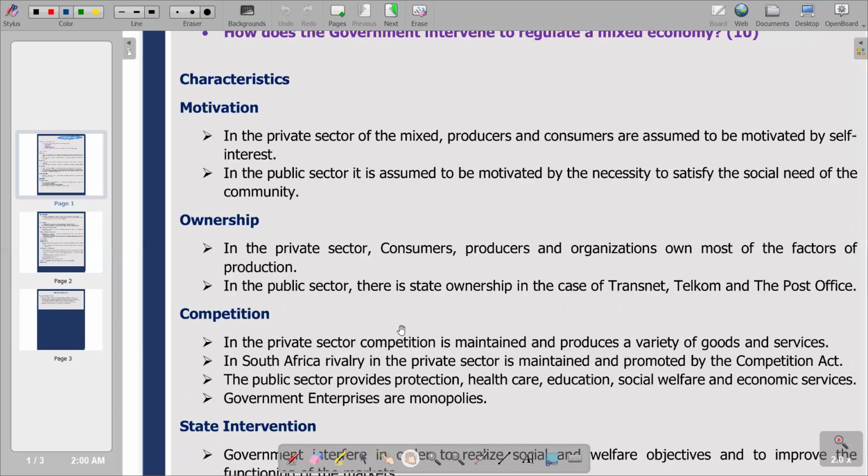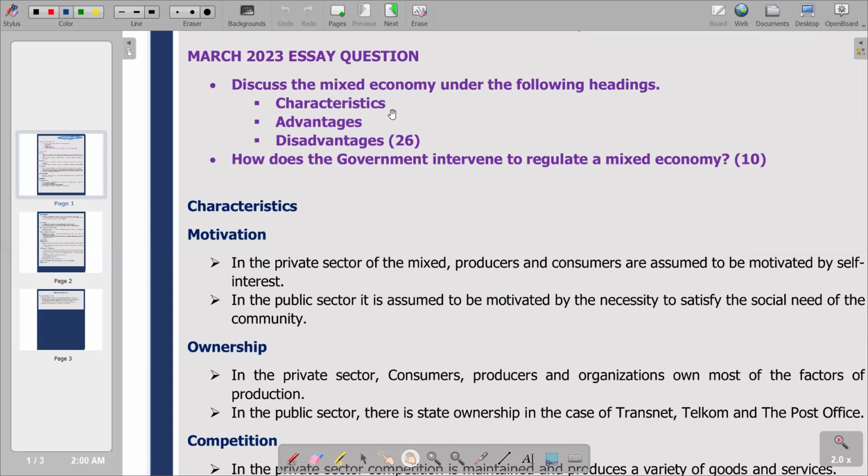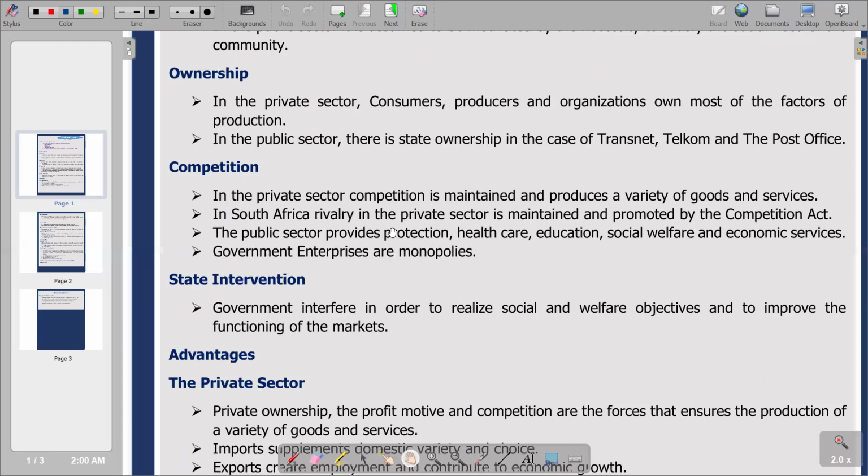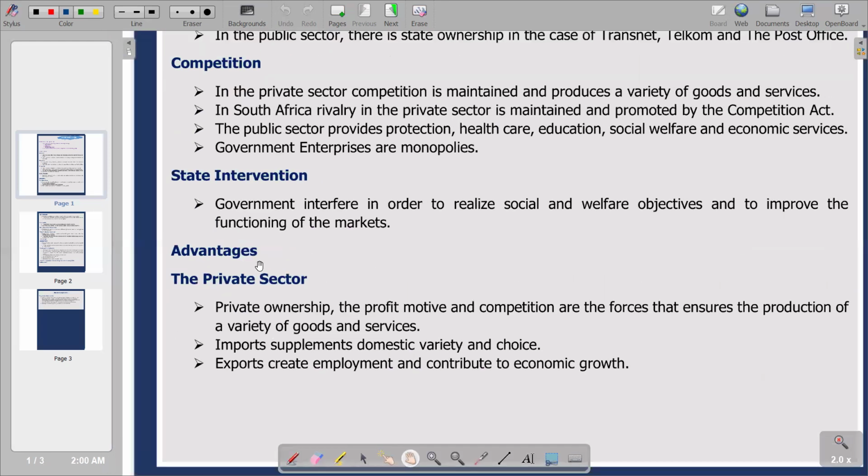So if you go back to our question, you'll see that we are talking about characteristics, and we have looked at characteristics. On the second point, we've got advantages. So we are going to talk about advantages under the private sector. The first advantage under the private sector is that private ownership, the profit motive, and competition are the forces that ensure the production of a variety of goods and services. So we are going to say that there is a profit motive in terms of the operations of the businesses that we see under the private sector. In that sense, it's going to ensure that a variety of goods and services are being produced. So basically, this is what we have.